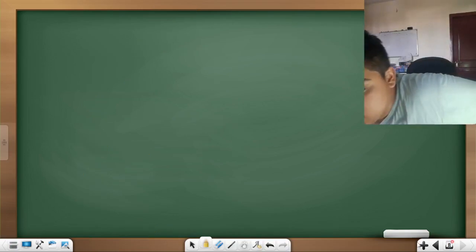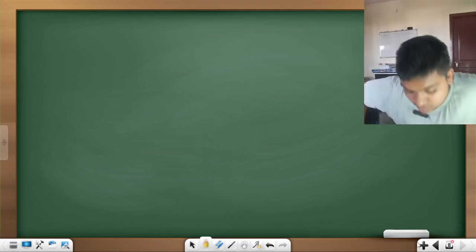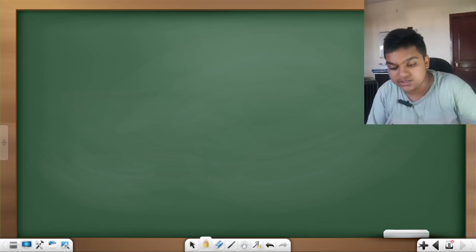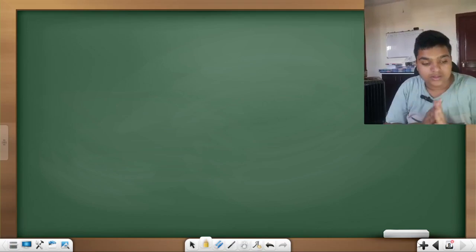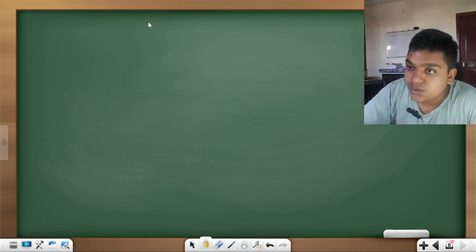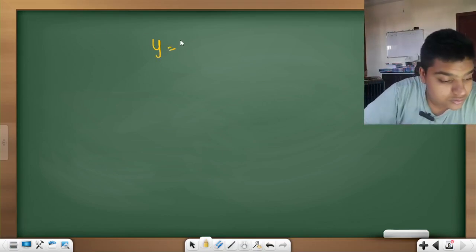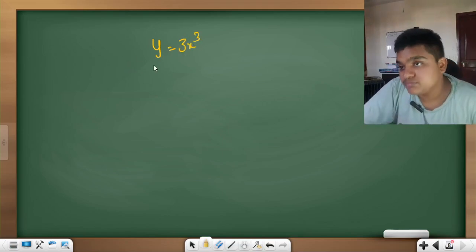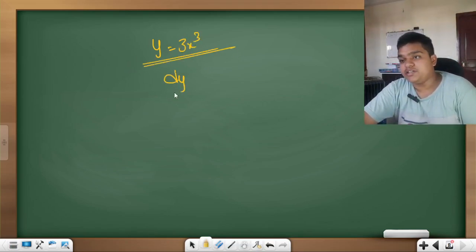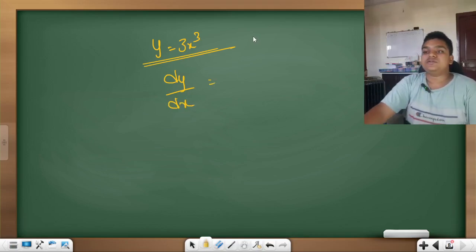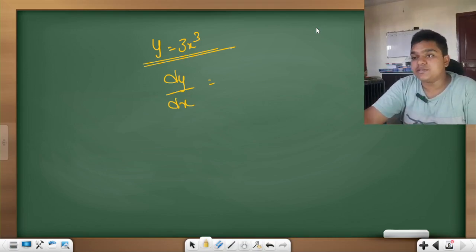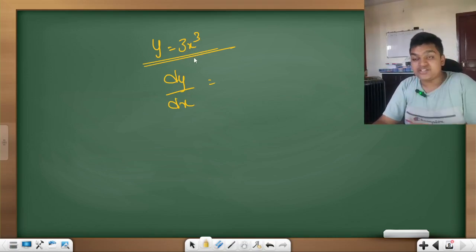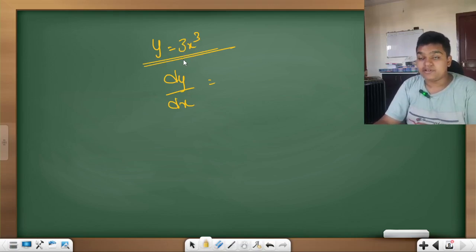Now let us just practice some of these examples. Now y is equal to 3x cube. Do the derivative. Find dy by dx. It is very simple. It is in the form of x to the power n.